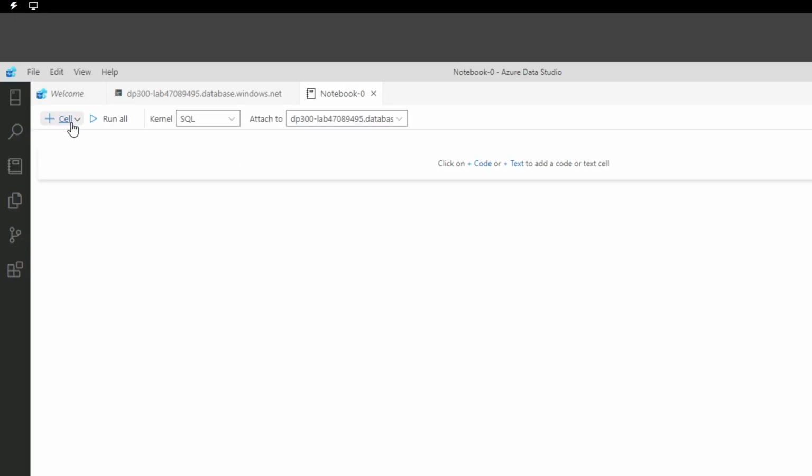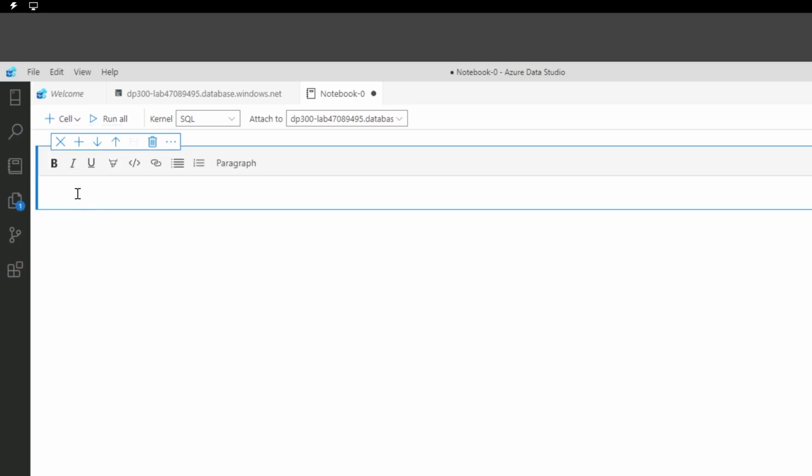Okay, so you can click, notebook will be interesting to use if we have multiple SQL statements that we need to run over time, right? So instead of running them all the time, maybe we can create a notebook for those. So this is what I'm going to be doing.